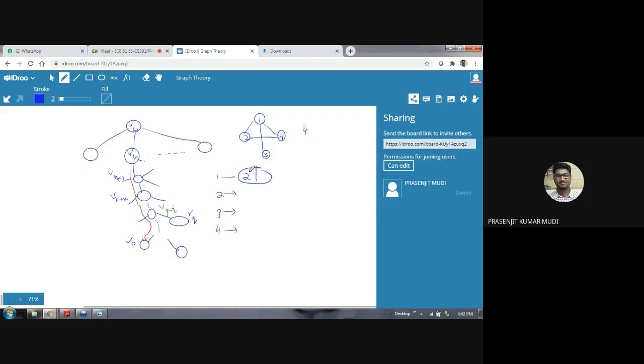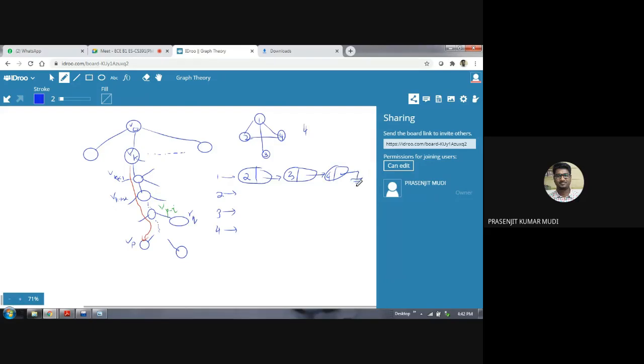The data part contains the vertex index, that is the 2, and the next pointer connecting with another node containing the vertex index 3, and next pointer connecting the next node of which data part contains the vertex index 4, and the next pointer is null.